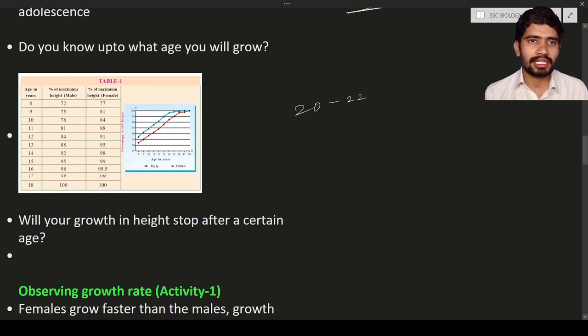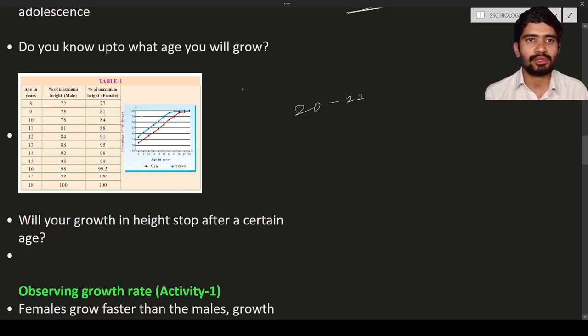Here, Table 1 describes the age in years and the percent of maximum height. In the first column, the age in years, you can see 8, 9, 10, 11, 12 and so on. This is applicable for both males and females.